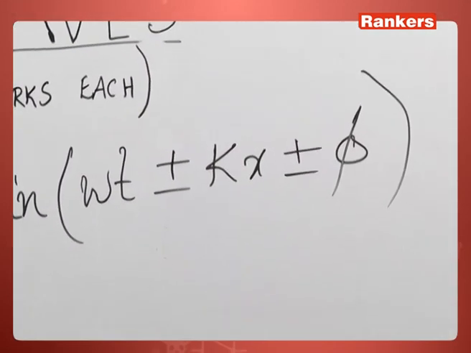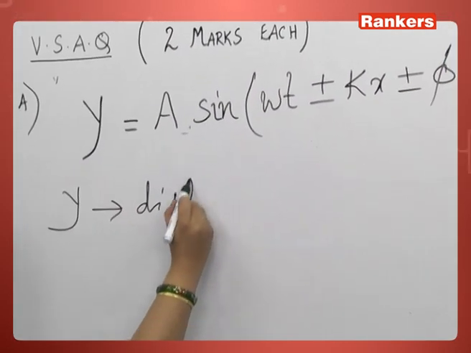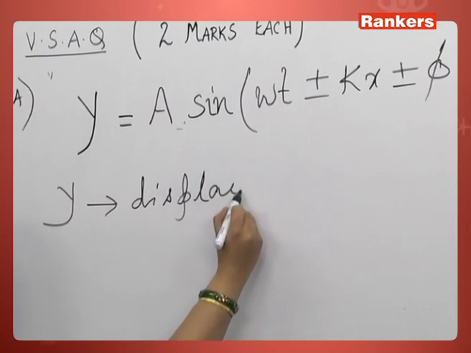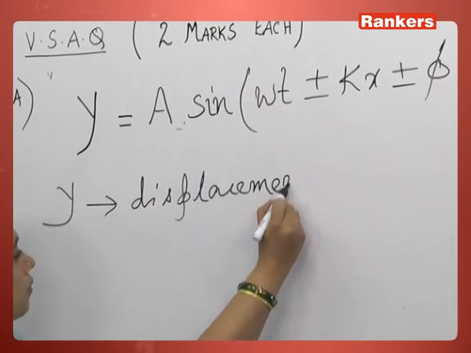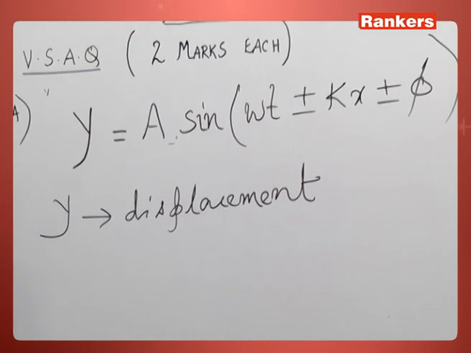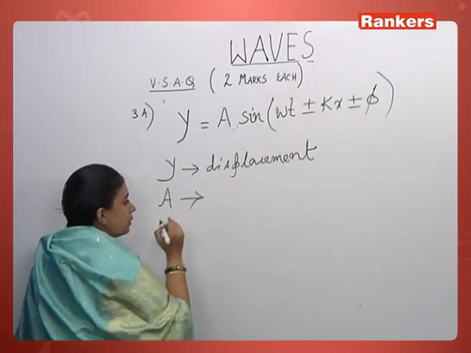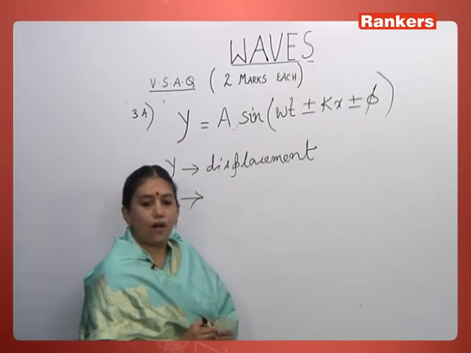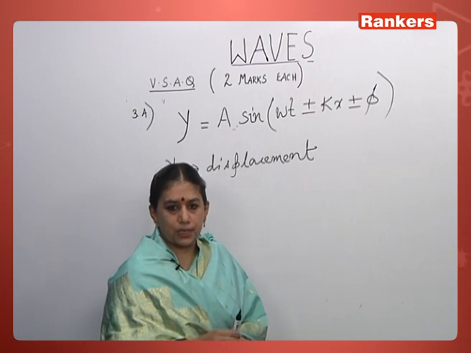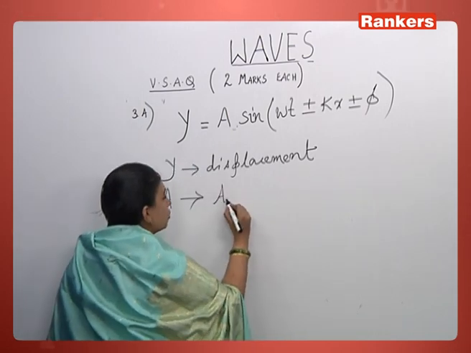Here y represents displacement. So, this is one of the parameters, where the wave displaces by some amount. A, the maximum displacement of a particle from its mean position, is called the amplitude. So, A is the amplitude of the wave.